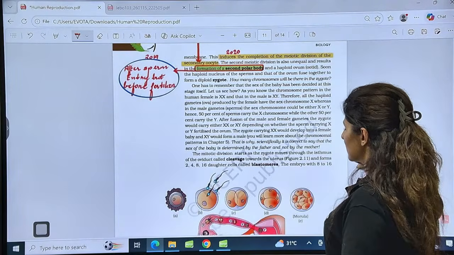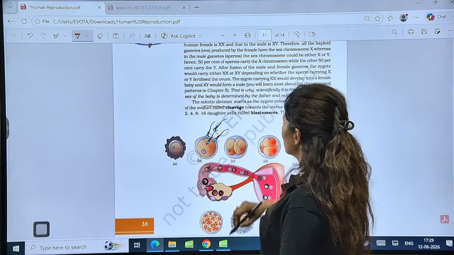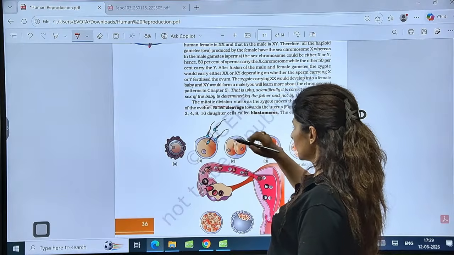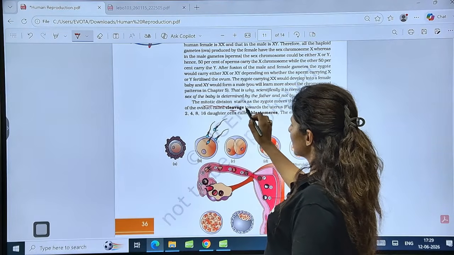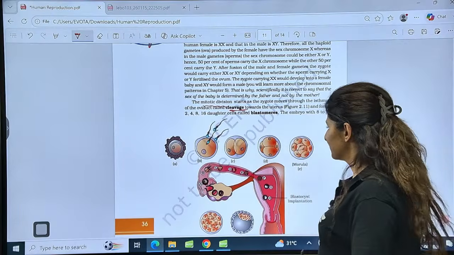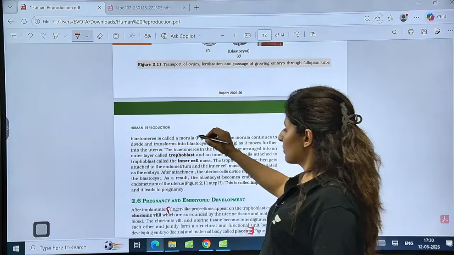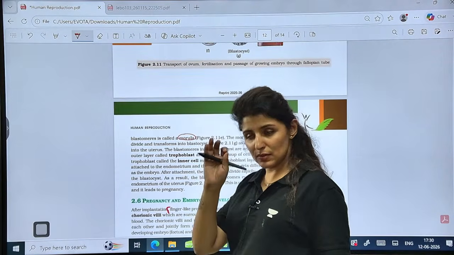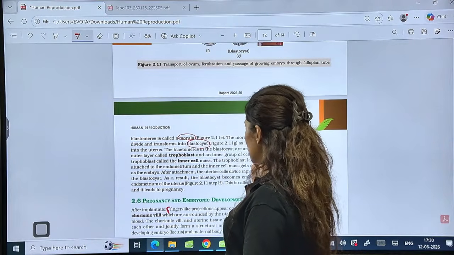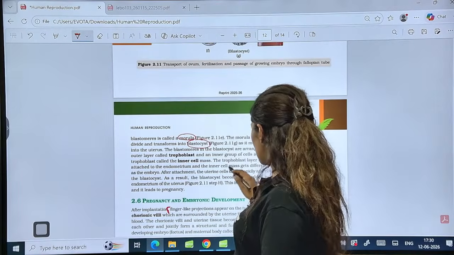So we know about sex determination already. Now, what type of divisions occur in the zygote? Mitotic division starts as it moves through the isthmus of the oviduct, and these divisions are known as cleavage. What is the difference? There is no growth phase here. All right, so these are the stages. First it forms the morula. So after the zygote, the prominent stage is the morula, then the morula becomes the blastocyst or blastula, and finally when it starts forming the germ layers, it becomes a gastrula.